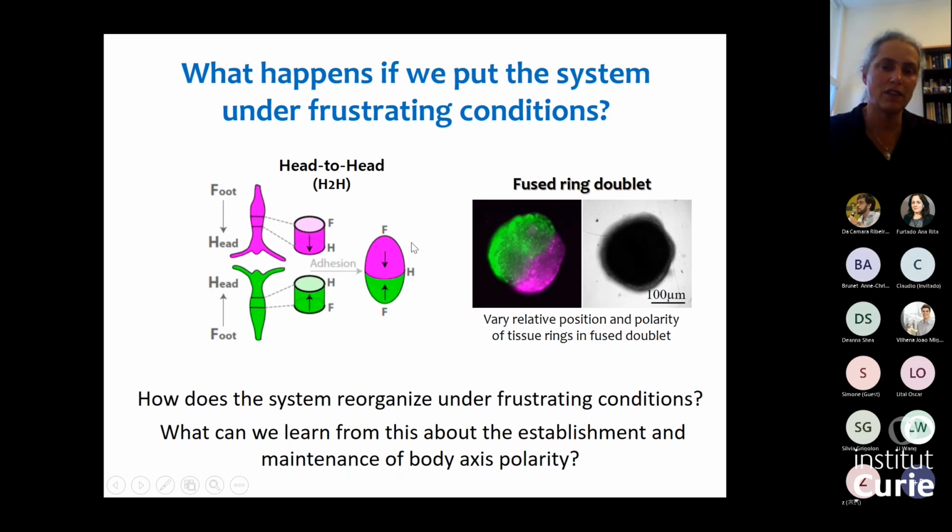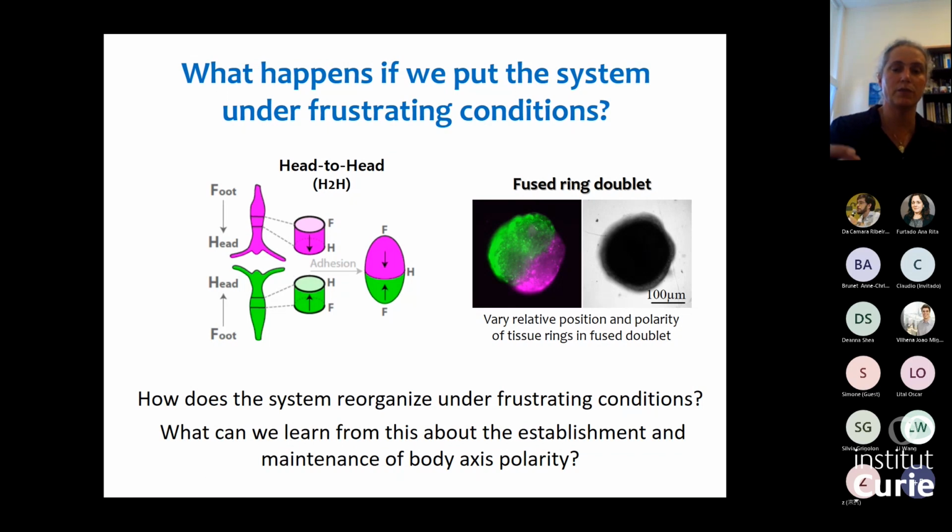What we get is something that looks like a thicker ring, so it will seal in the top and bottom, but the middle part will connect between the two rings. And then we can play around with the polarity and the position of these two rings in the fused doublets. And what you're seeing here is what we call the head-to-head configuration.